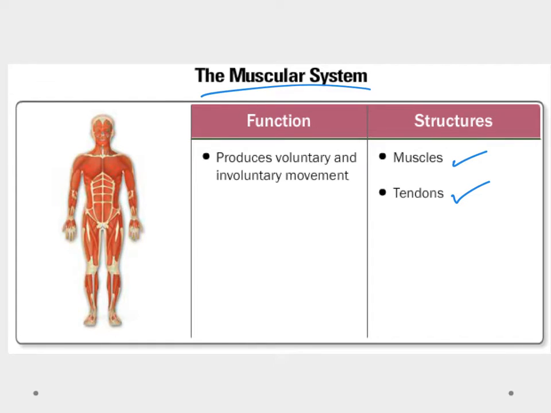Now, the purpose of the muscular system is movement. Without them, we wouldn't be able to move, and that's what it does. It'll produce voluntary movement like our skeletal muscles do, or involuntary movement like our heart and the smooth muscles of our digestive system.